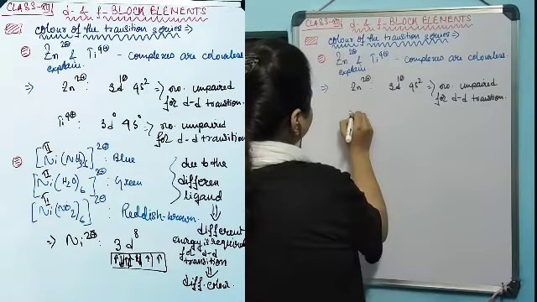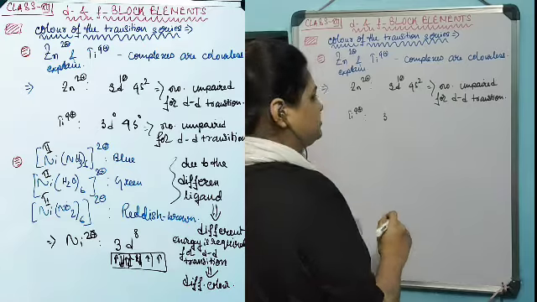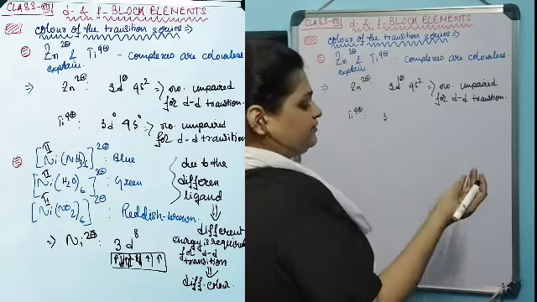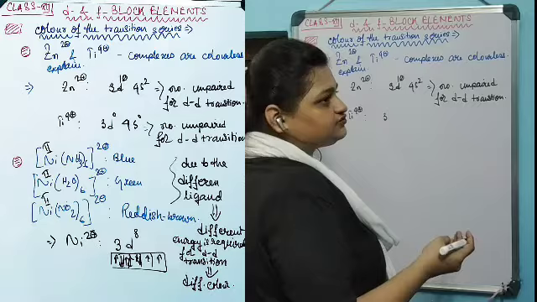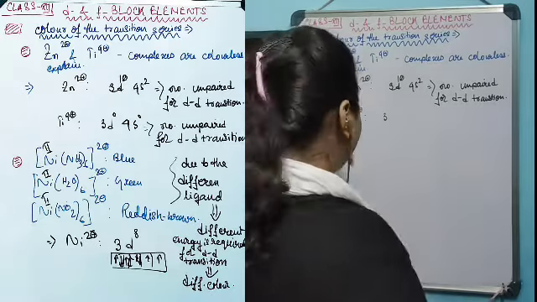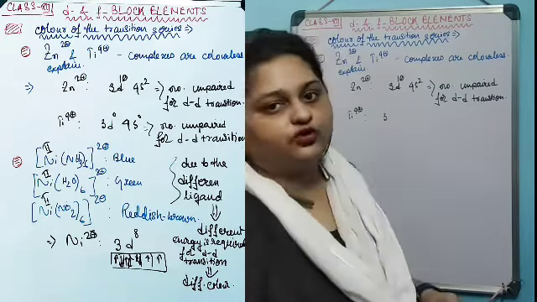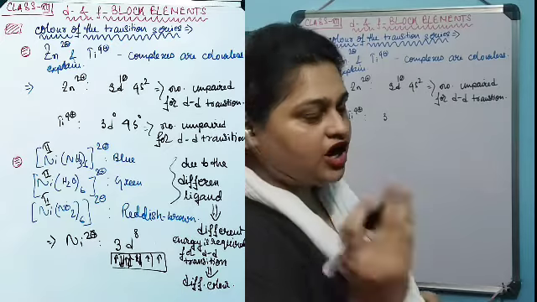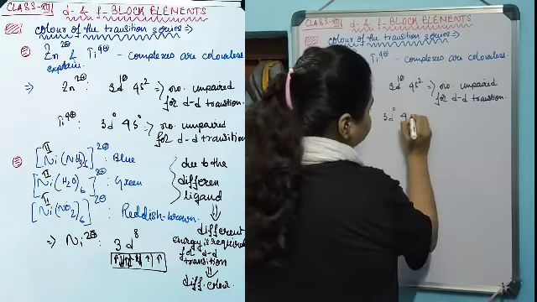The same situation can be observed for titanium 4 plus. Titanium has the electronic configuration 3d2 4s2. Titanium 4 plus is produced by removing all 4 electrons from 3d and 4s together. Therefore the electronic configuration becomes 3d0 4s0.